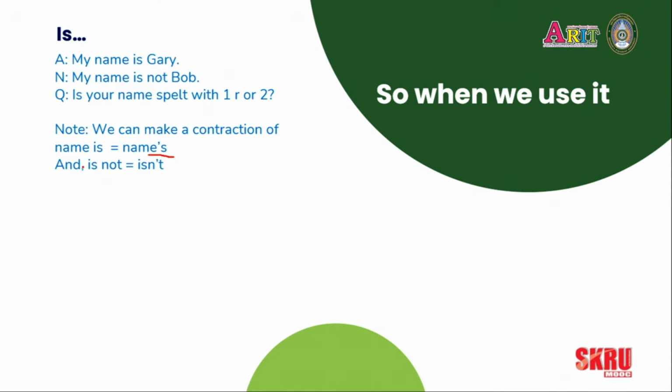We can also make a contraction of is not. And that would be isn't. My name is not Bob. My name isn't Bob.